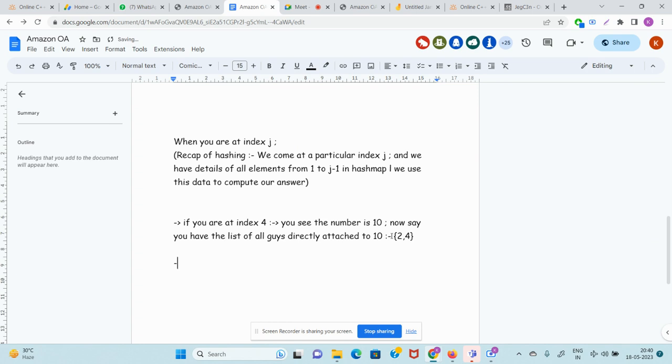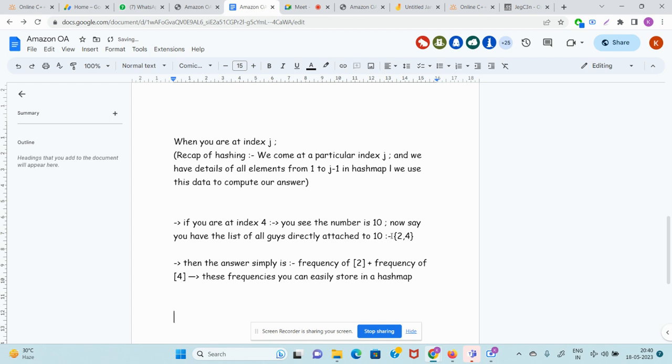Then the answer simply is what? It's not difficult. The answer is nothing but frequency of 2 plus frequency of 4. That's it. Job is done. Congratulations. These frequencies you can easily store in a hash map. Obviously, you guys are not beginners. You know what I'm trying to say.